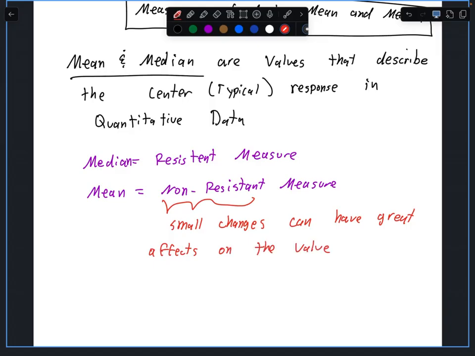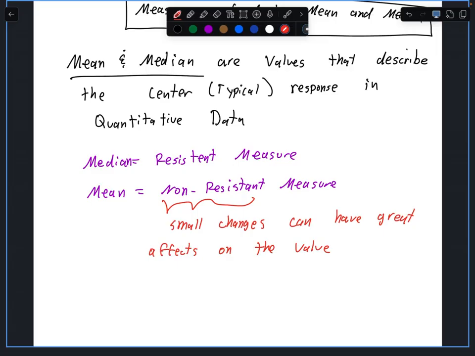If I change just one number, remember there was that student that had 12 pets? If I remove that one student that had 12 pets, what's going to happen to the mean? It's going to drop by a lot. It's probably going to go almost close to zero, because that 12 really pulled the mean up to 1.